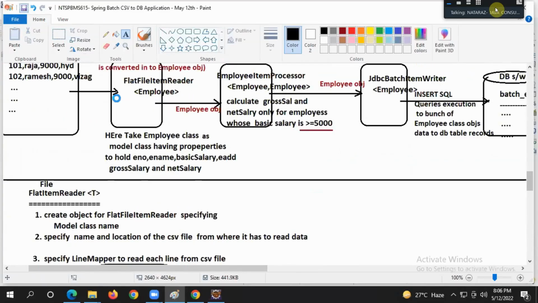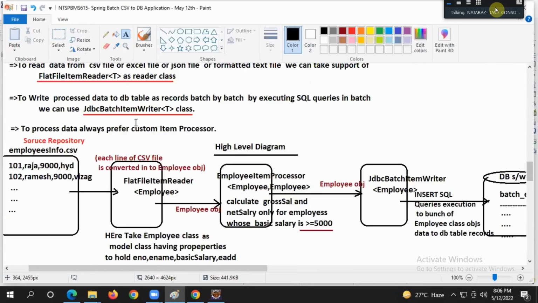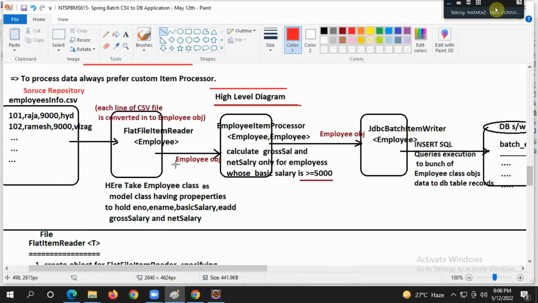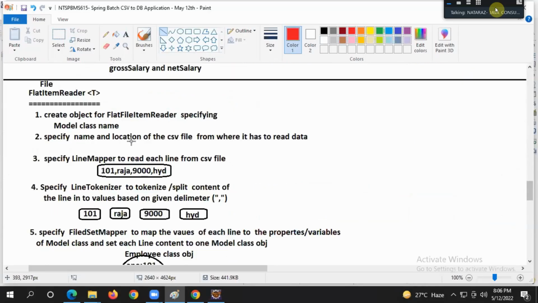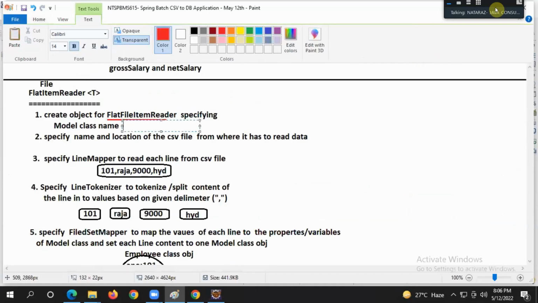Fine. Okay, basic high level diagram. This is purely a high level diagram. Still, I have not introduced the coding part, guys. Cool. Flat file item reader T. See what I am going to do? Create the flat file item reader by specifying the model class name. Suppose our model class name is employee, mention employee.